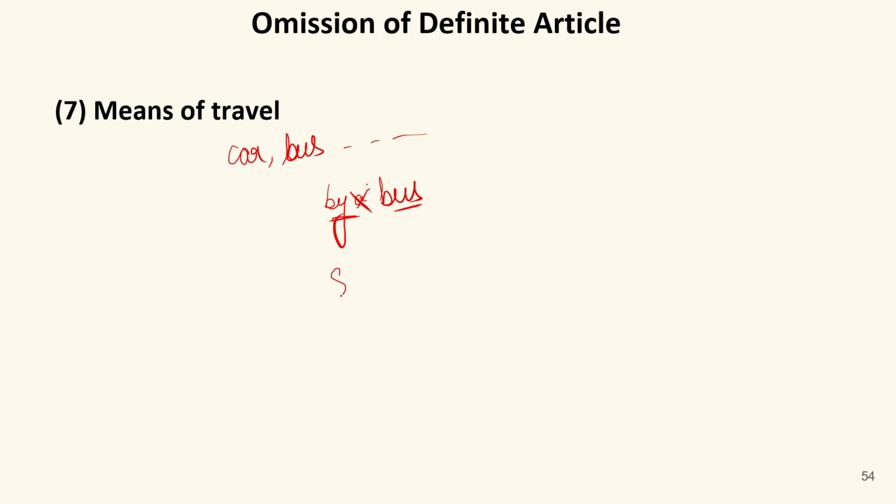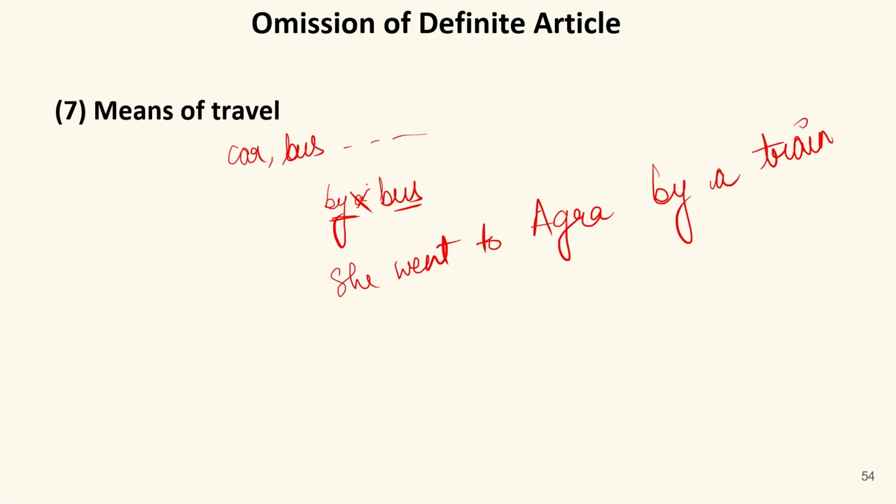For example, if I say she went to Agra by a train, this is incorrect because I cannot use any article before the means of transportation if the preposition by comes there.